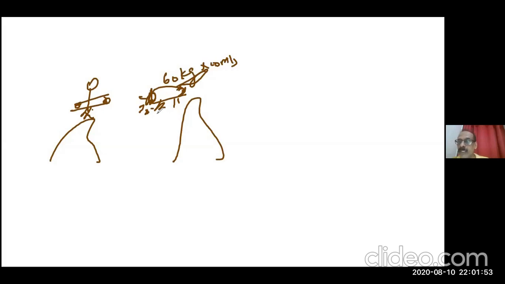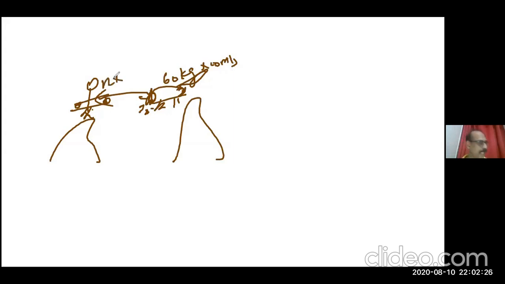But the question is how many bullets are required to stop the tiger in the track. Otherwise, one bullet will kill the tiger, but the tiger still has momentum. That tiger will come and fall on this person, and that person also will be thrown from there. So we have to keep firing continuously so that the momentum of the bullets is equal to the momentum of the tiger. Then it will fall right there. It won't fall forward. So n bullets he has to fire.